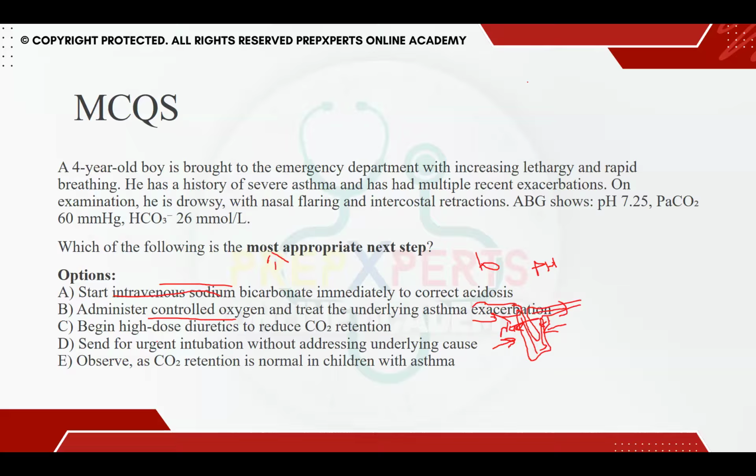The best possible thing we can do in this condition is, number one, give oxygen to the child if he is not already receiving oxygen, and immediately start treating the exacerbation of asthma, because he has a history of asthma. He is presenting with respiratory acidosis. We just discussed the condition respiratory acidosis. What is happening? The pathology is lying at the level of alveoli, and the gas exchange is not occurring. They are not in a state of relaxation.